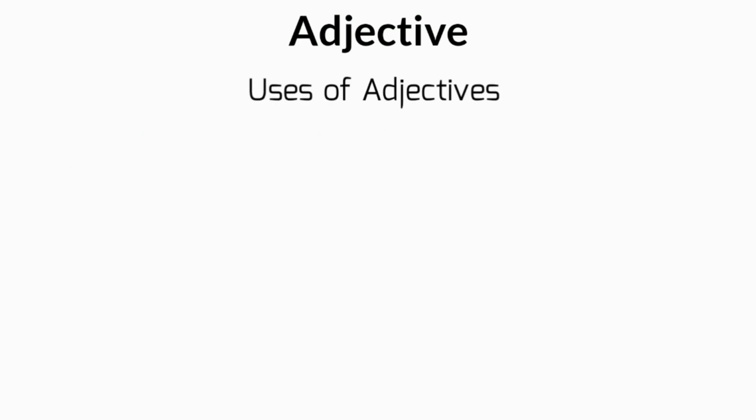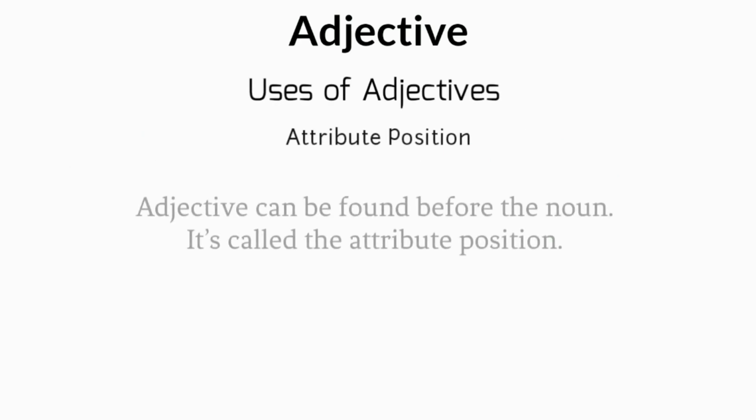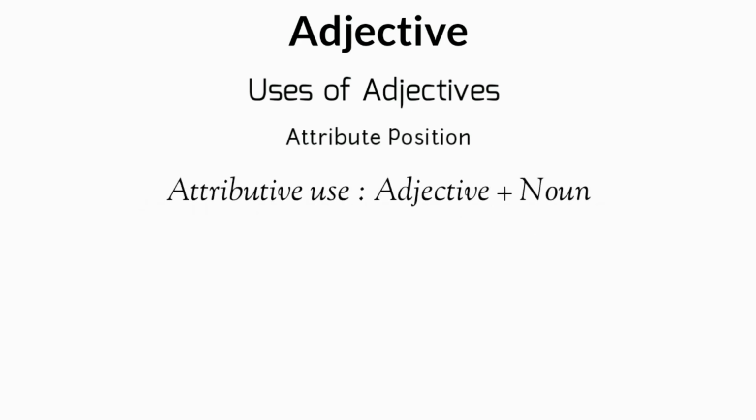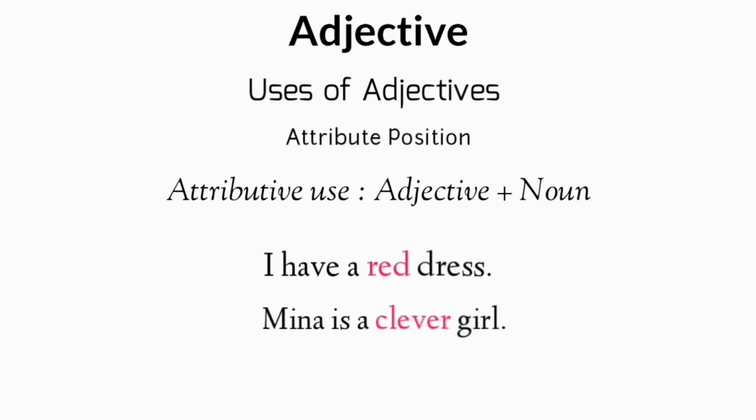Uses of adjective. Adjective can be found before the noun. It's called the attributive position of adjective. Attributive use: adjective plus noun. I have a red dress. Meena is a clever girl. Look at the sentences. Here the adjective comes before the noun, dress and girl. It's called the attributive position of an adjective.